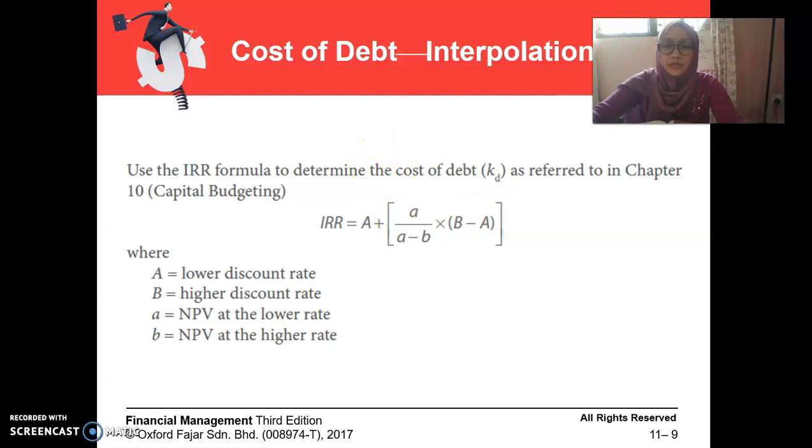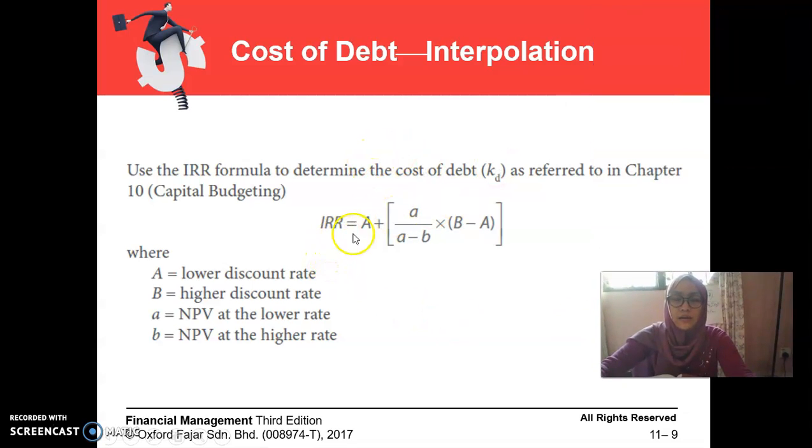or you can use this formula, IRR equals A, the lower discount rate. Lower discount rate is usually from the present value PVIF factors. So the PVIF factor in your table, let's say 11%, you compare with the 12% in the question. So 11% is the lower discount rate, whereas B, the higher discount rate, is the 12%. And then NPV is the total of the factor and the cash. When you multiply, you get the NPV.